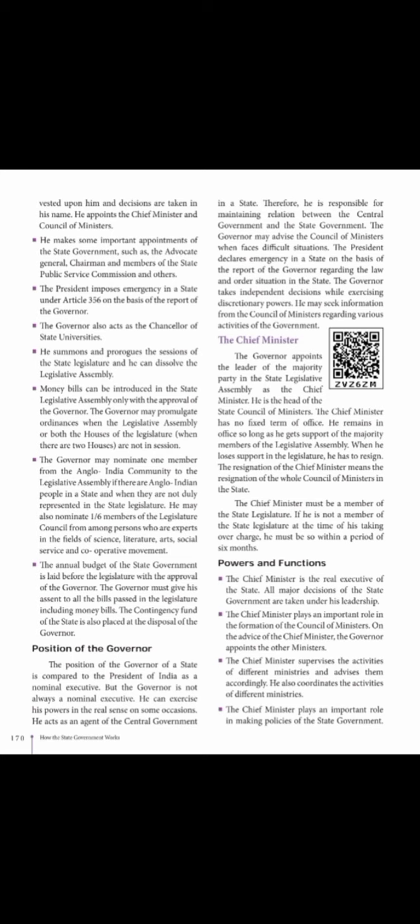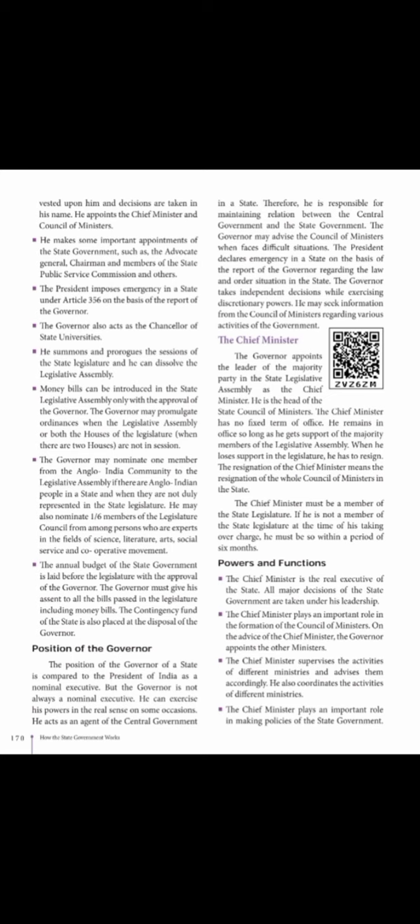The chief minister is the real executive of the state, that you must know. All major decisions of the state government are taken under his leadership. Who is the state government head? Chief minister. Every state will have a governor, chief minister and ministers.